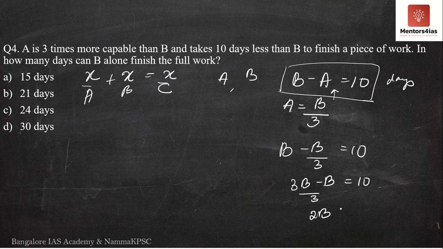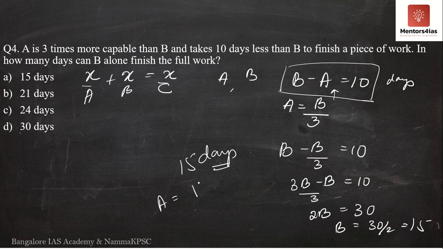I take 3 to the other side, multiply 10, I get 30. So what is B? B is 30 by 2, equal to 15 days. So B takes 15 days. If B takes 15 days, what is A? 15 by 3, equal to 5 days. So the correct answer is 15.